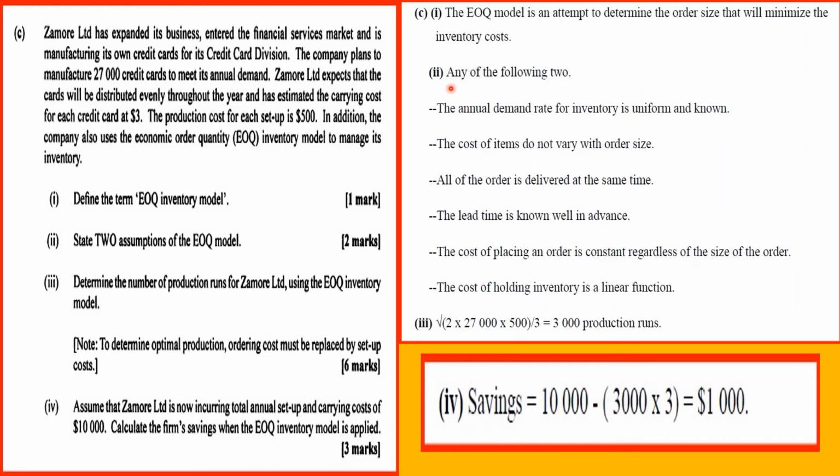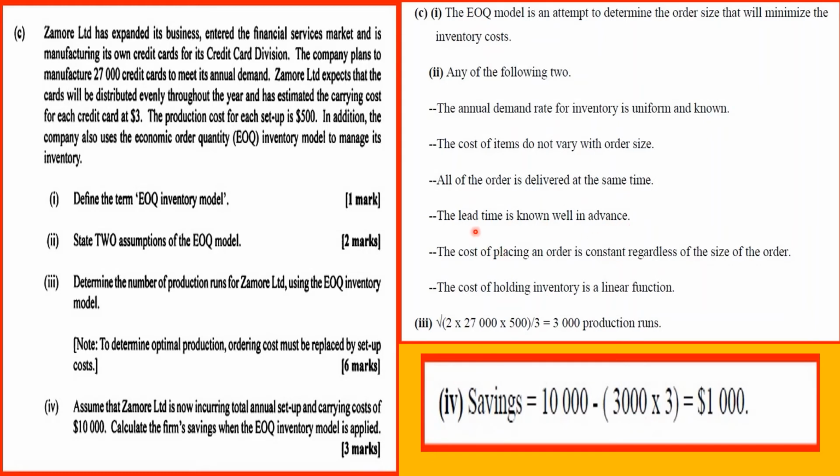Part 2, we ask for two assumptions of the EOQ model. I've given you a number of them here. Any of the following two: the annual demand rate for inventory is uniform and known. The cost of items does not vary with order size. All of the order is delivered at the same time. The lead time is known well in advance.